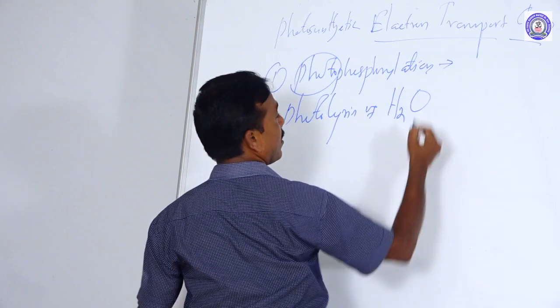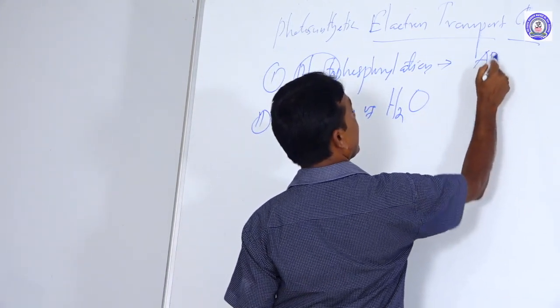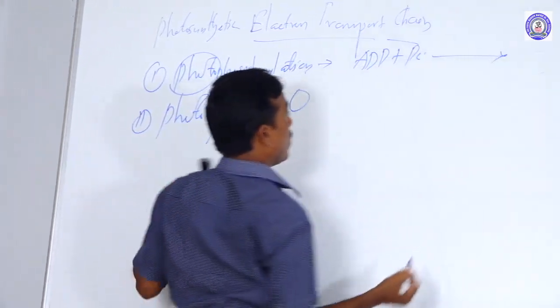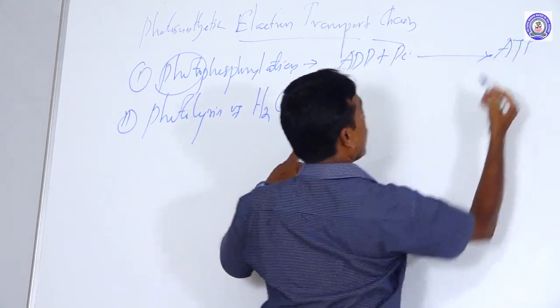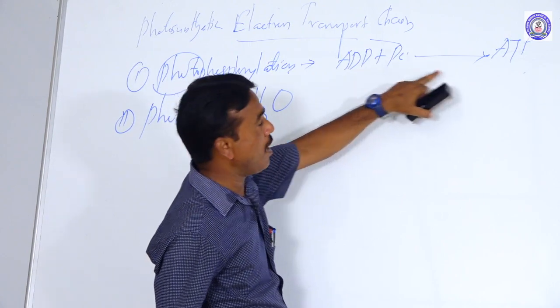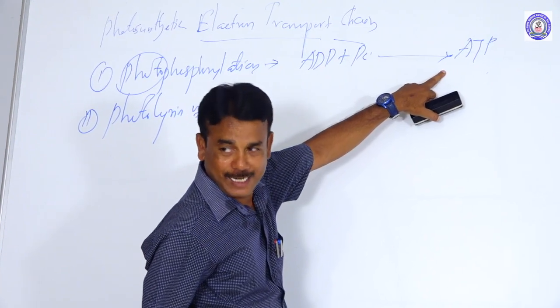What do you mean by it? Formation of ATP from ADP in the presence of phosphate. ATP is adenosine triphosphate.